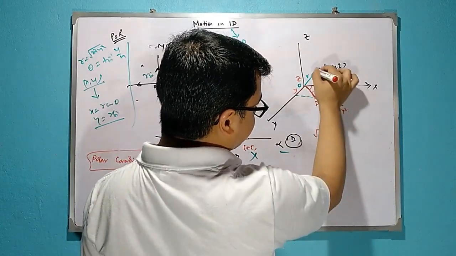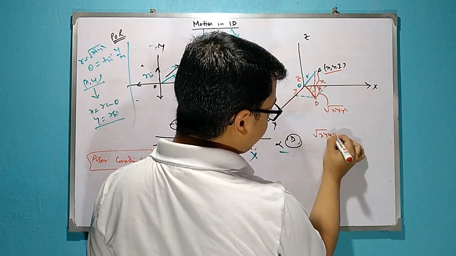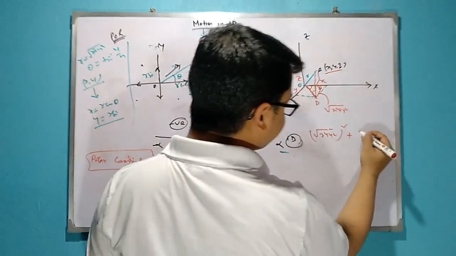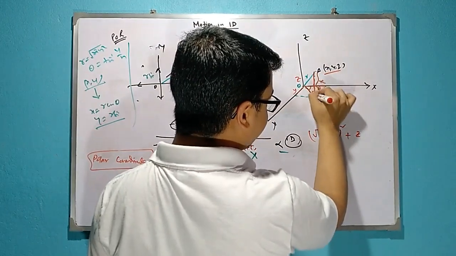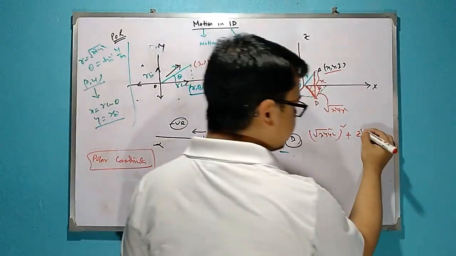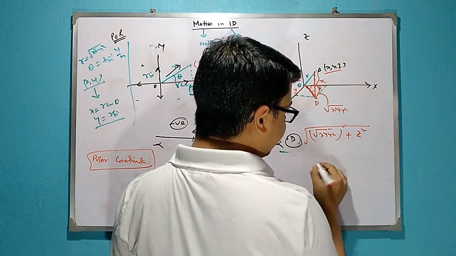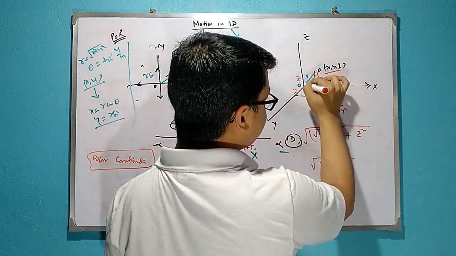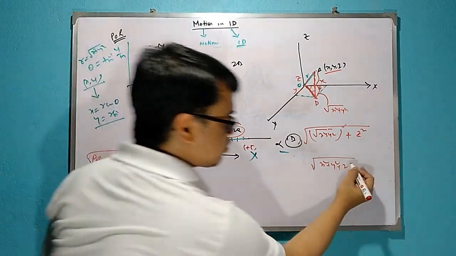Root over of this one, that is x square plus y square, that whole square, plus this is z, so z square. Again taking root over, this will be root over x square plus y square plus z square. So the length of this point is root over x square plus y square plus z square. R is this one.